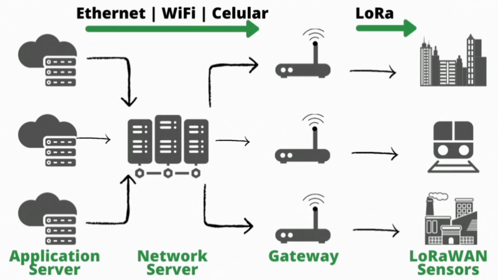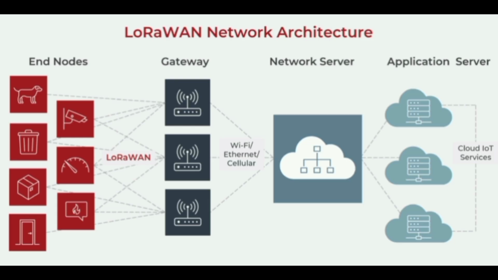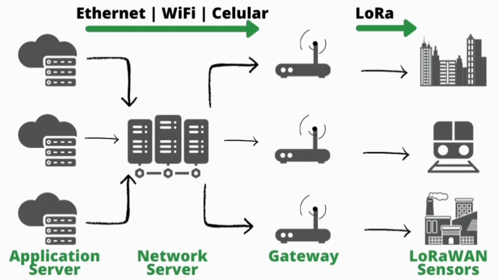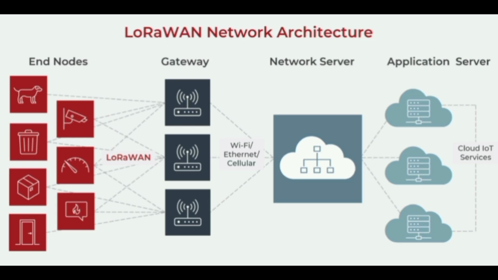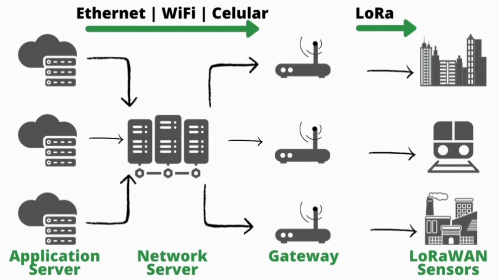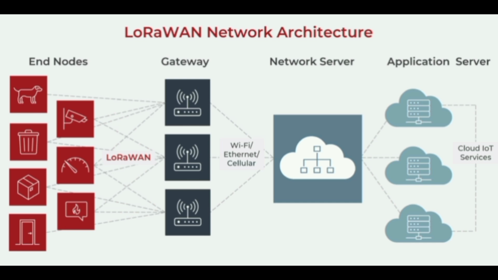The gateway forwards it via Wi-Fi, Ethernet, or cellular, and it goes straight to a network server. Once it gets to the network server, it filters and forwards the data to the application server where it is processed. Finally, the data reaches cloud IoT services for storage, for analysis, or for dashboard viewing.